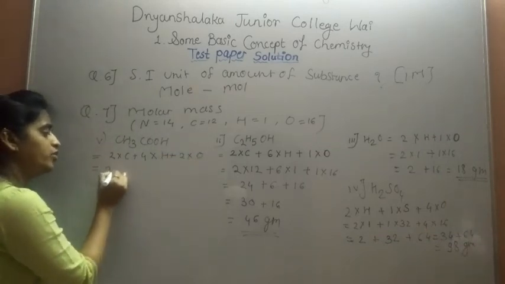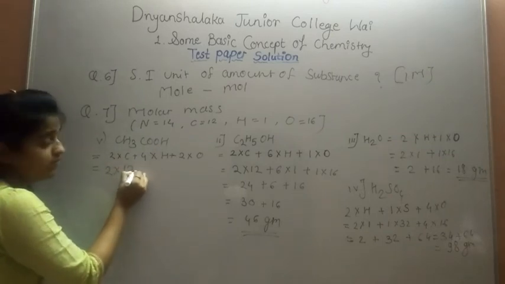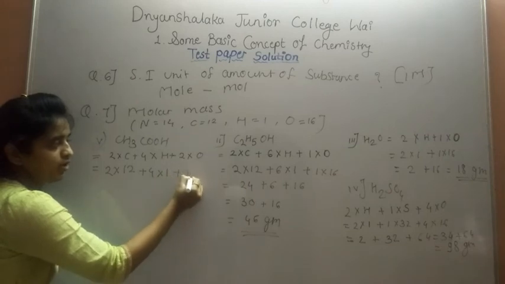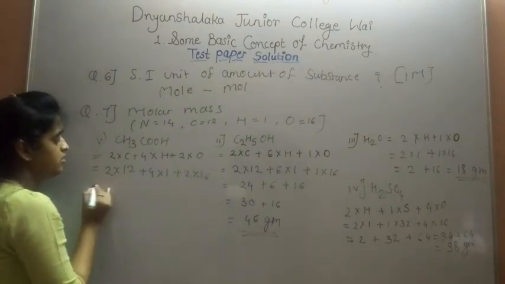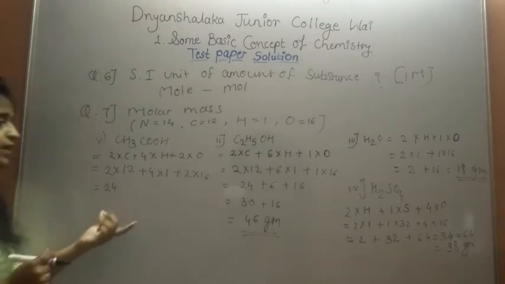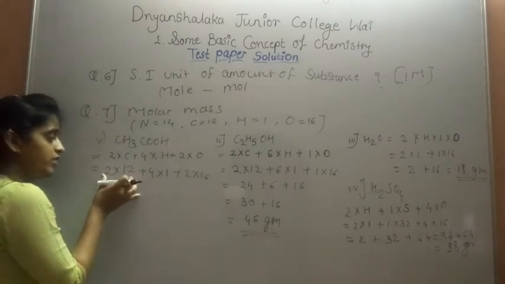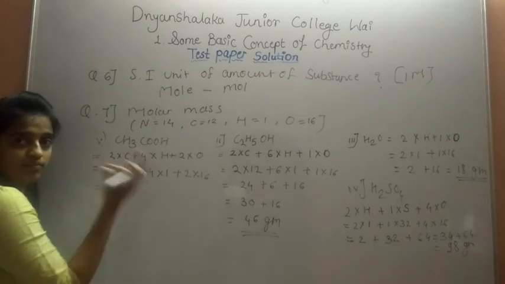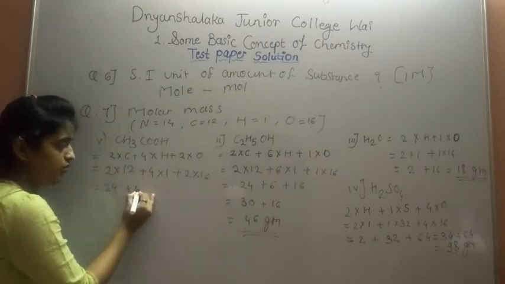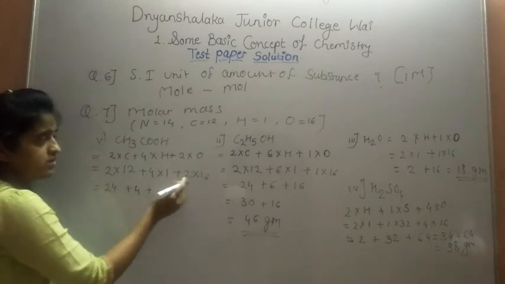So 2 into 12 plus 4 into 1 plus 2 into 16. 12 2s are 24. According to the laws of indices, we do multiplication first, then addition. So 12 2s are 24, plus 4 ones are 4, plus 16 2s are 32.